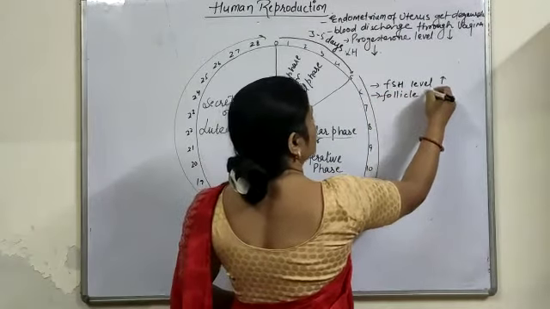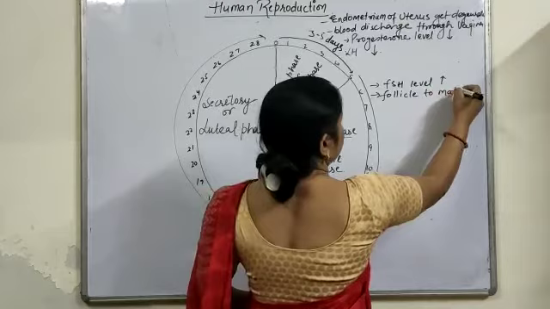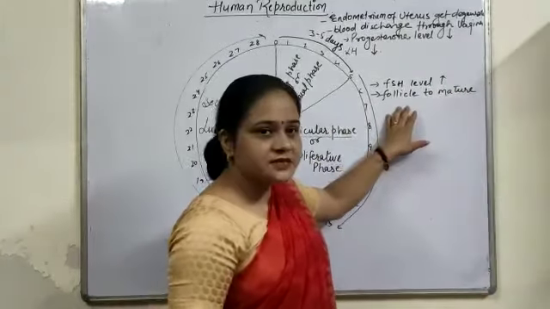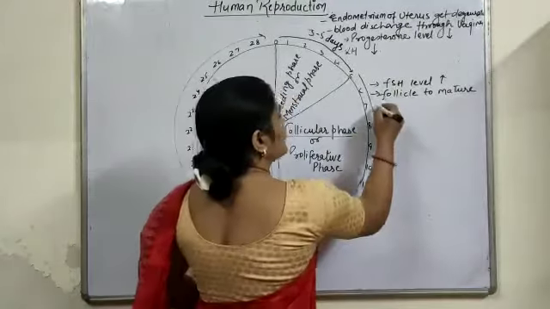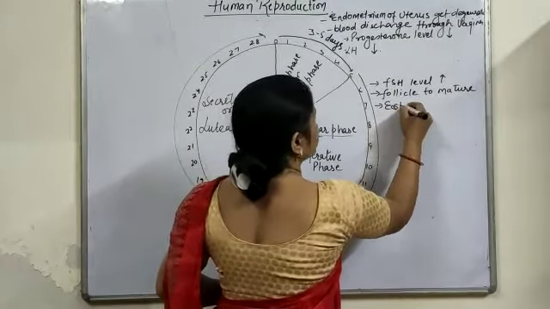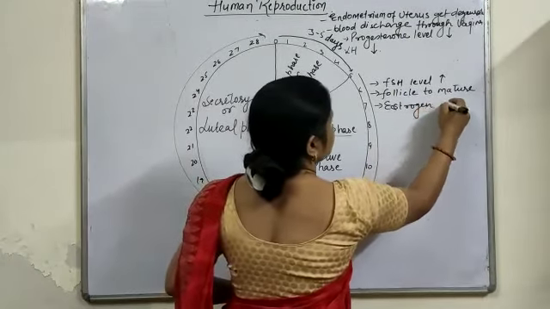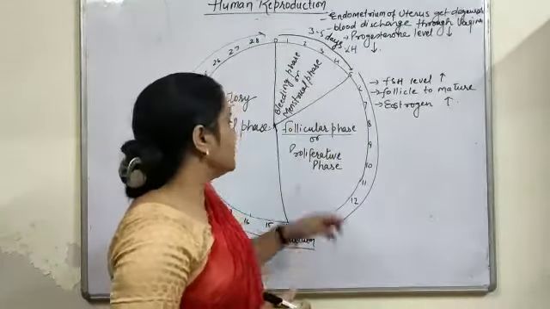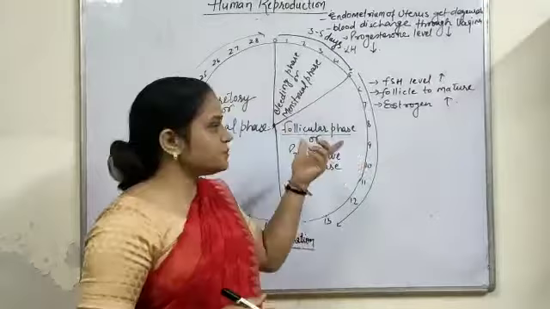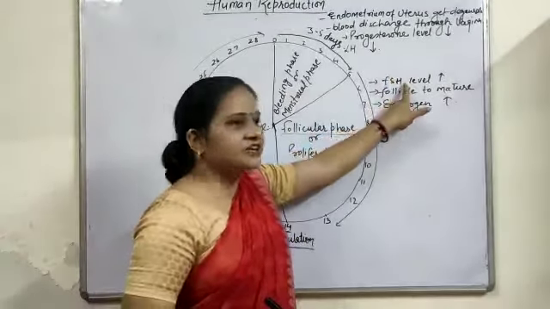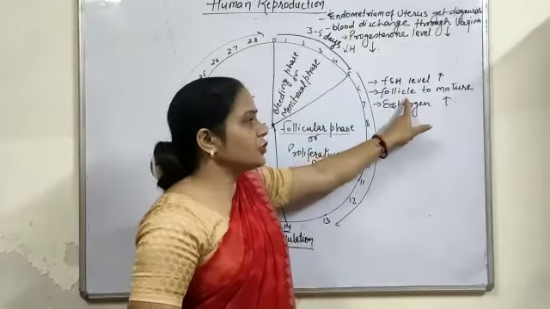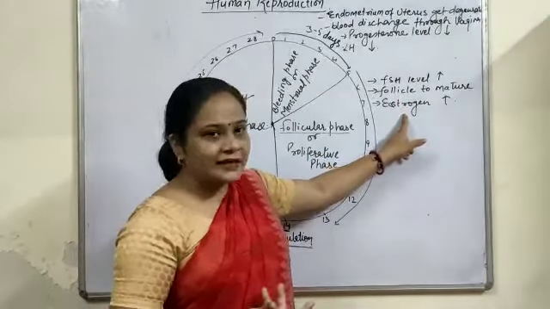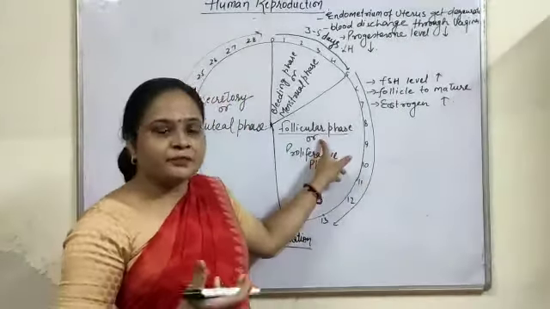The follicle in the ovary starts its maturation at this level, hence the estrogen hormone is released through it. The estrogen level also increases in the blood. This is known as the follicular phase, because FSH activity increases, the follicle starts to mature, and estrogen increases in level.